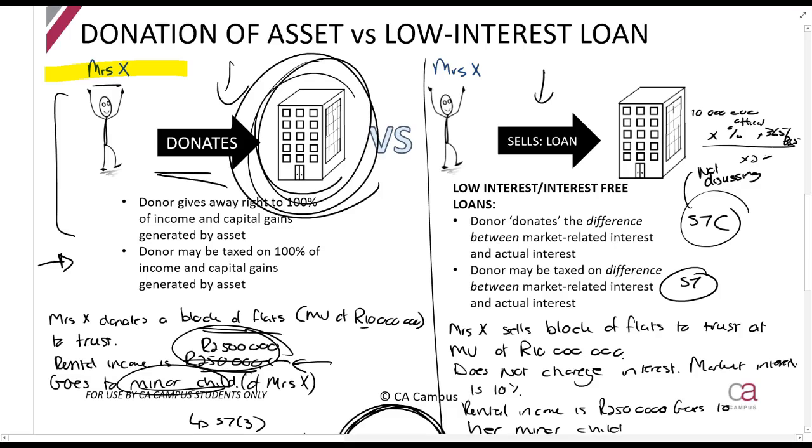And if this block of flats made 100,000 rands, it was hers. If it made 1,000,000 rands, it was hers. If it made 10 million rands rental income, it was hers. If it made 1,000,000,000 rands rental income, it was hers, if she owned it. So she gave away the ability for that asset to earn income. She gave away the ability for herself to earn income from that asset, sorry. So when she gets taxed, because she gave away everything, she must be taxed on everything that's generated.